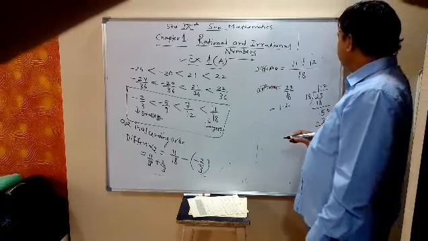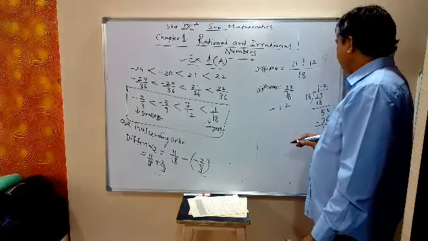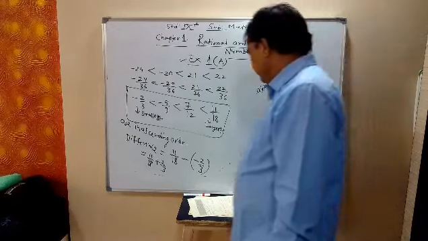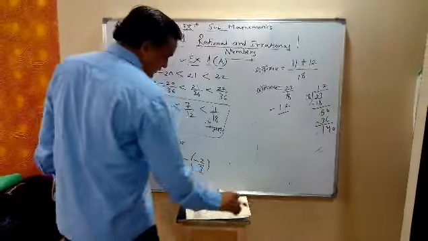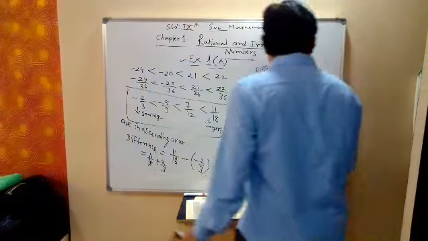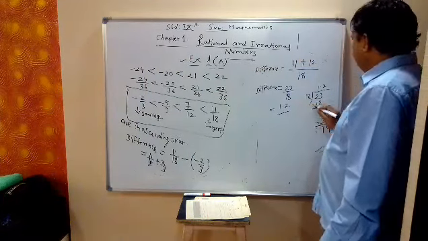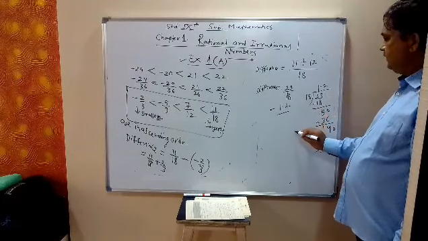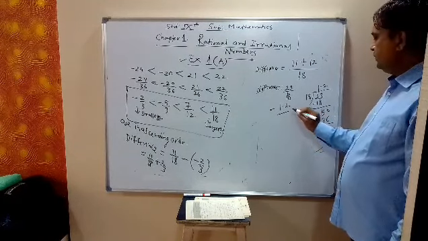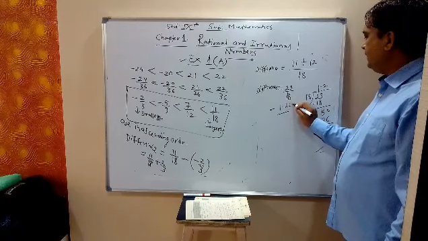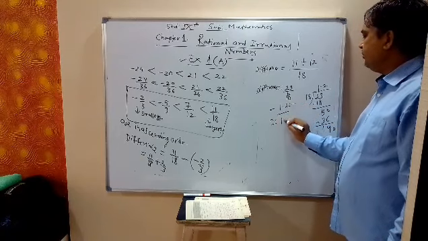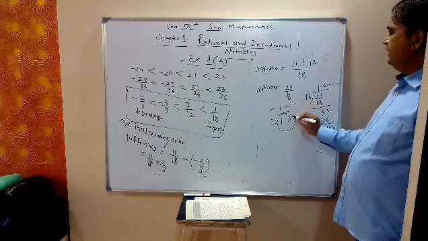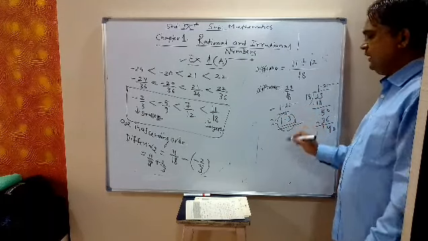So correct to 1 decimal, it is 1.2. The next digit will be more than 5, so finally it will be 1.3. Just divide this further, it will be 1.3.